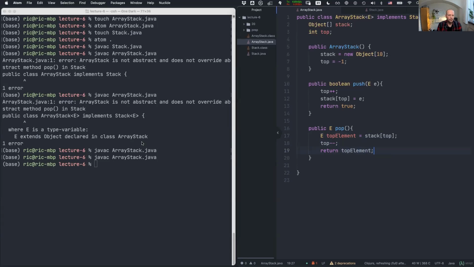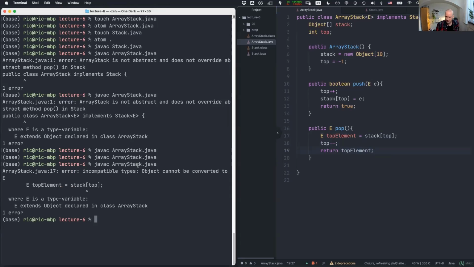Now, in theory, this works, but Java arrays and generics don't play nice together. Everything in the stack array is considered to be object, but we need it to be of type E. We can guarantee it's of type E because we only ever take in things of type E. Whenever someone creates our array stack, they're going to say array stack of type string in their own code. So they're going to provide that type. We don't know it in advance.